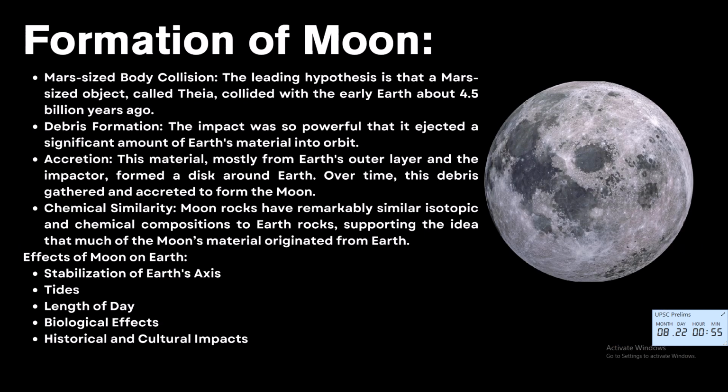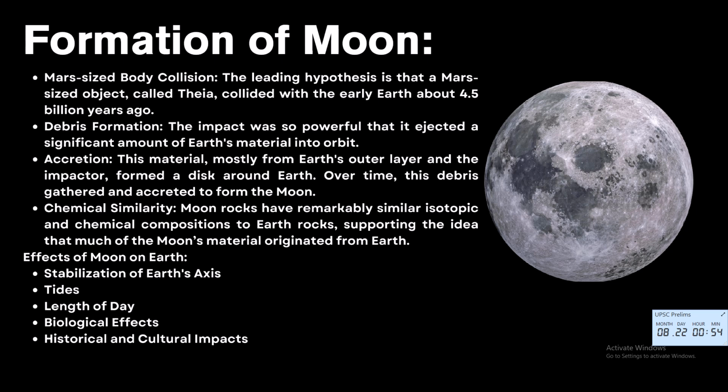Now let us look into the formation of the Moon. The most accepted theory is the collision of early Earth with a Mars-sized body, Theia, around 4.5 billion years ago. The impact ejected material that formed a debris disk, accreting into the Moon. Lunar rocks' chemical similarity is found in Earth's crust as well. Simulations match current orbits.